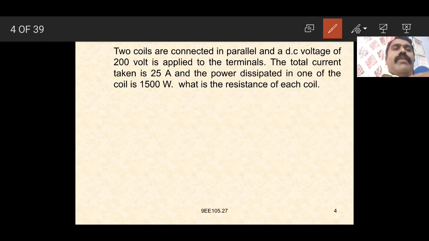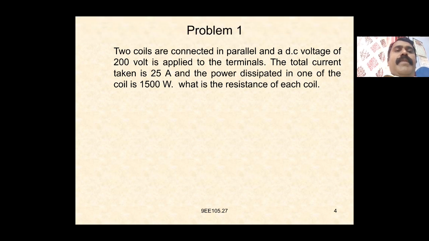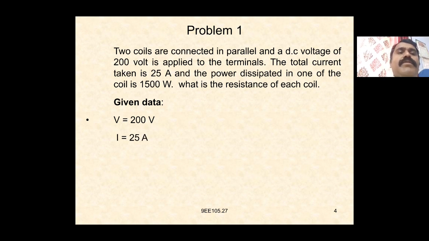First we have to write the given data: the voltage V is equal to 200 volts, total current I is equal to 25 amperes, and the power dissipated in one of the coils is 1500 watts, so P1 is equal to 1500 watts. What is the resistance of each coil? That is, R1 and R2 are equal to how much? So that is the given data.